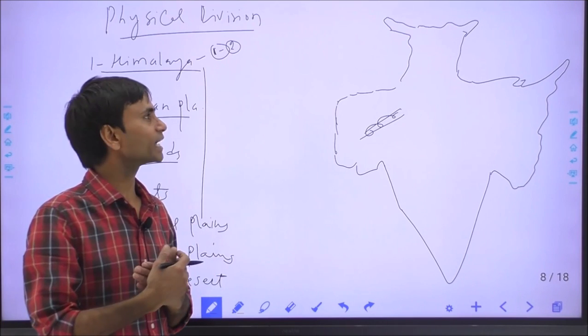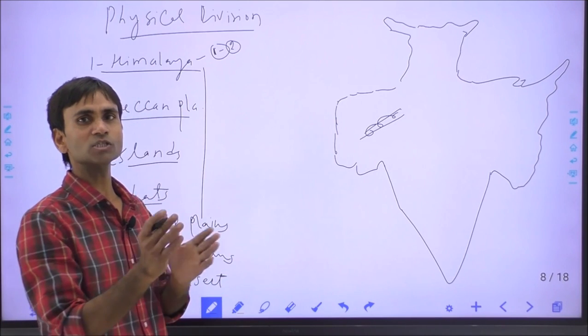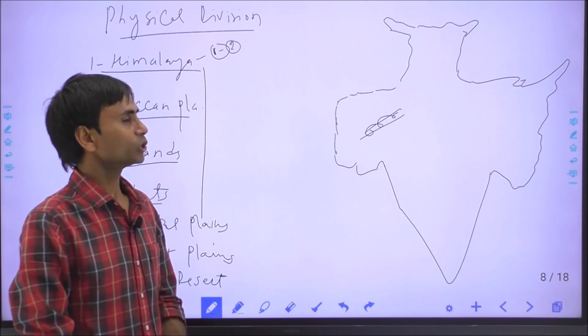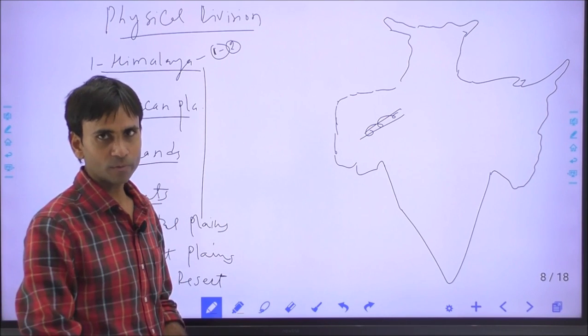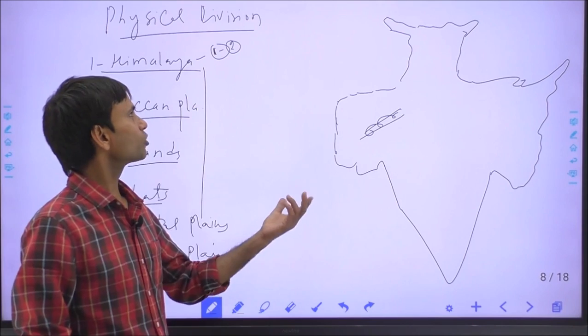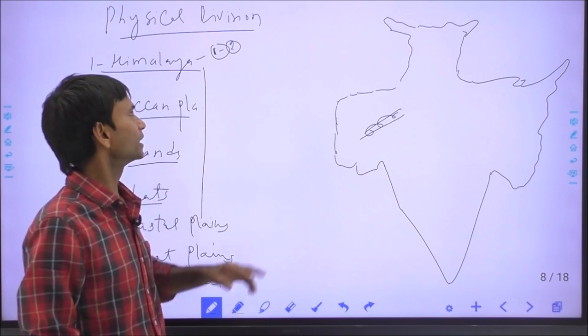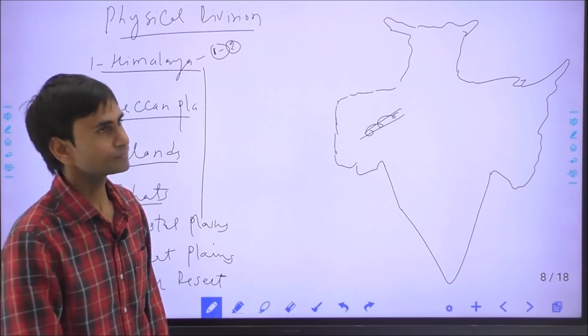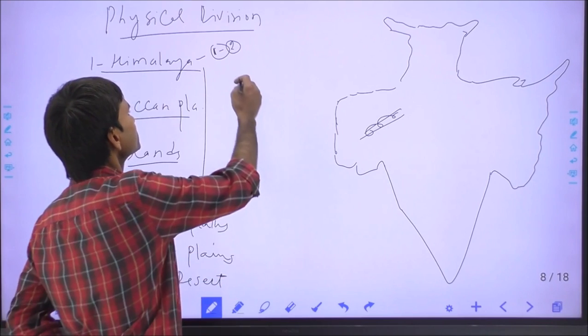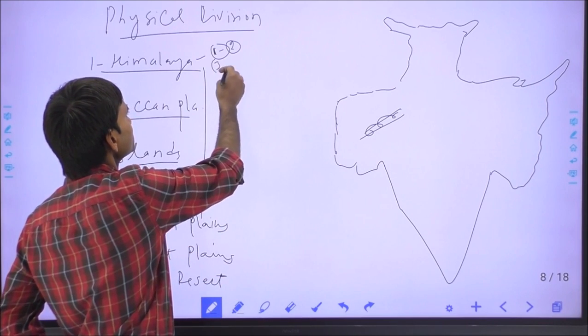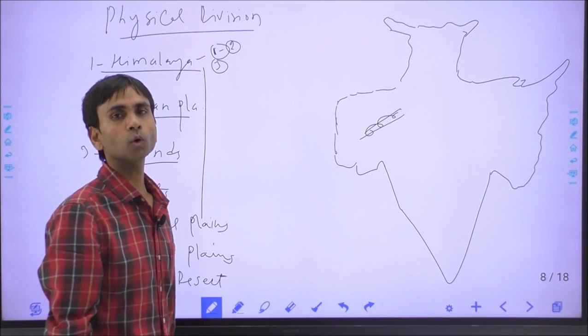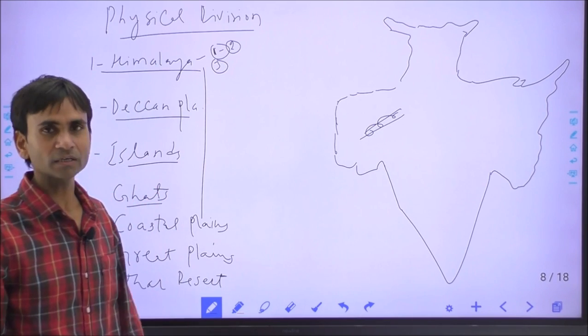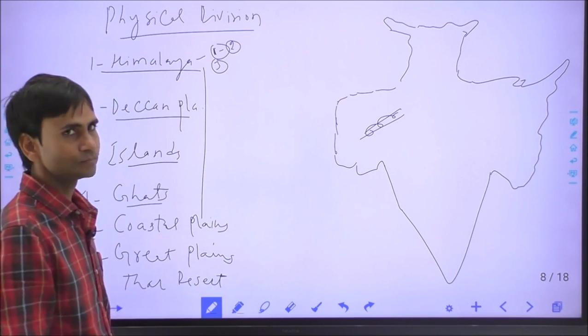Under tectonic activities, the Indian plate collides with the Eurasian plate, through which the debris of the Tethys Sea converted into the Himalayas.